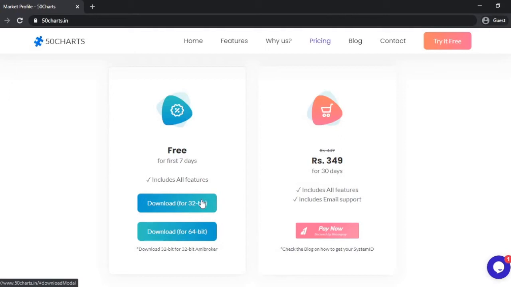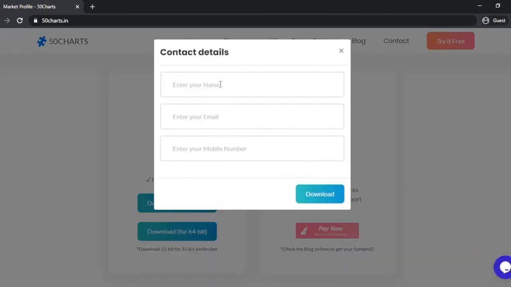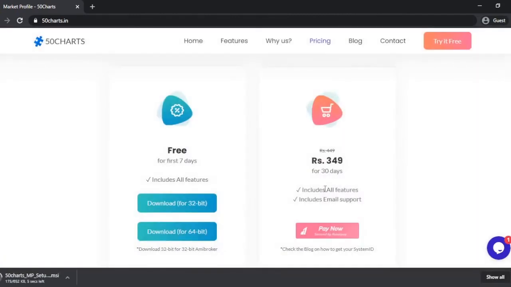Since I have 32-bit Amibroker, I'm going for 32-bit Amibroker. Give the contact details, your name, your email ID, then your mobile number. Click on Download. That's it. The plugin will be downloaded. Open it.